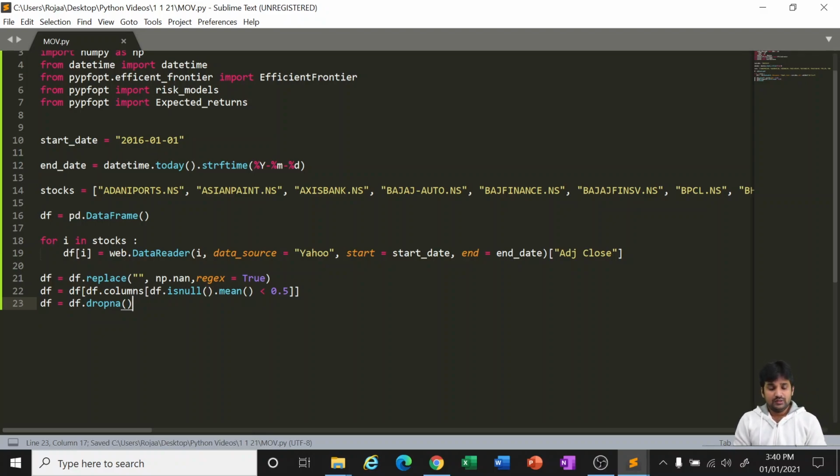Okay, now we got the complete information. Now we have eliminated those rows and columns where we are not getting information, where there are null values or empty cells.